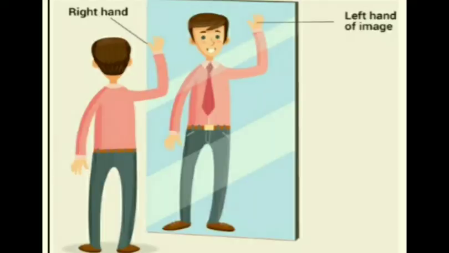Stand in front of a plane mirror and look at your image. Raise your right hand. Which hand does your image raise? Left. You will find that in the mirror the right appears left and the left appears right. Note that only sides are interchanged. The image does not appear upside down.